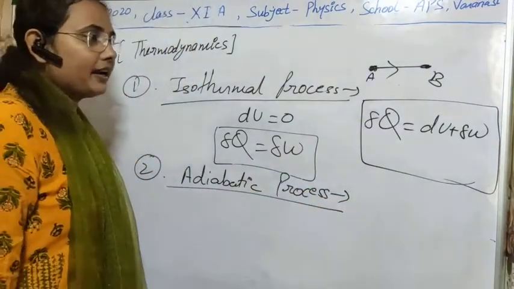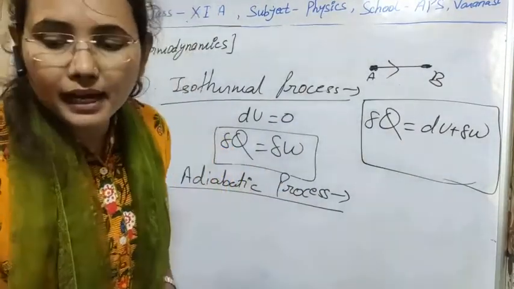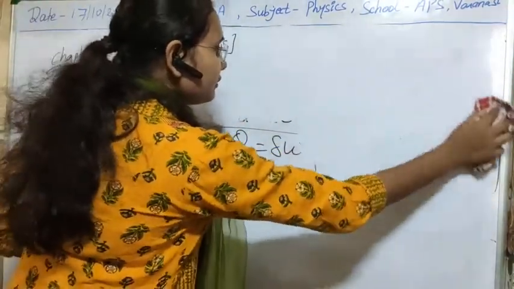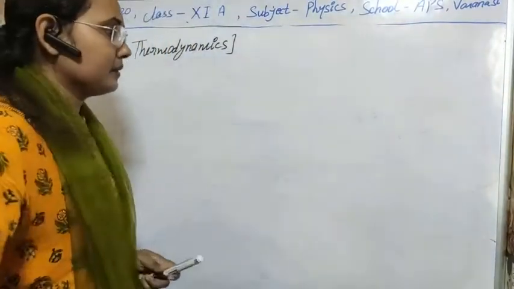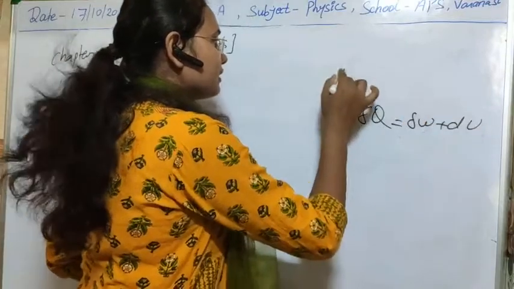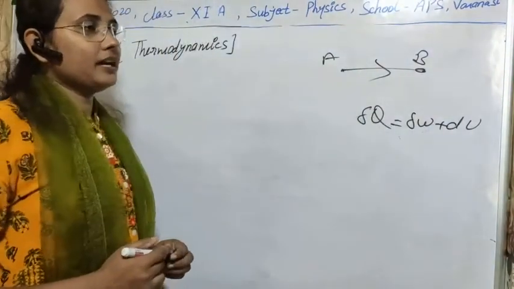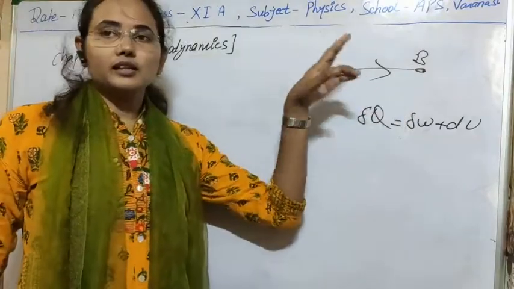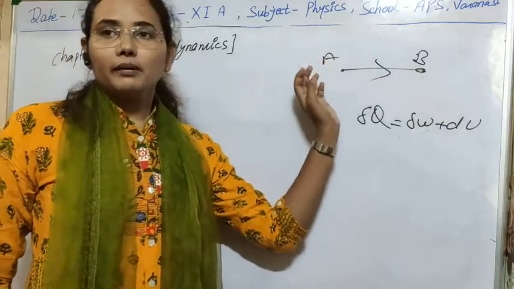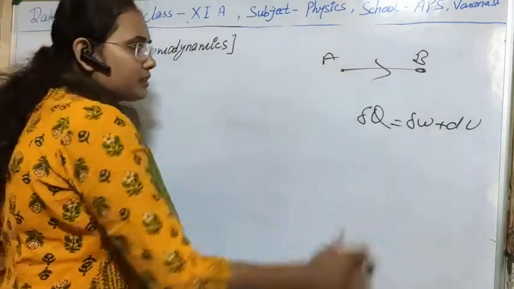In the case of an adiabatic process, as you know, heat cannot be supplied to the system. Here delta Q equal to delta W plus dU, and this is the system, A and B. So in the adiabatic process, going from one state to another, there is no transfer of heat. The heat carried by the particles here will be different from here, meaning they will not transfer their heat, so the temperature of the system will be different.